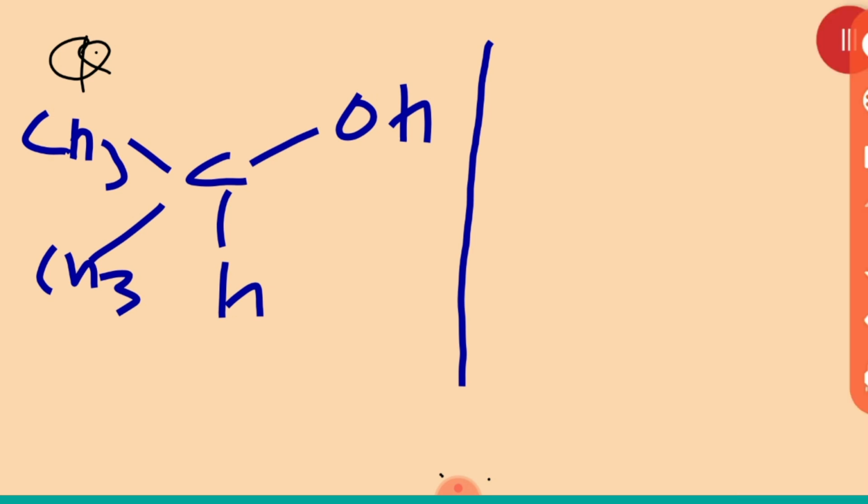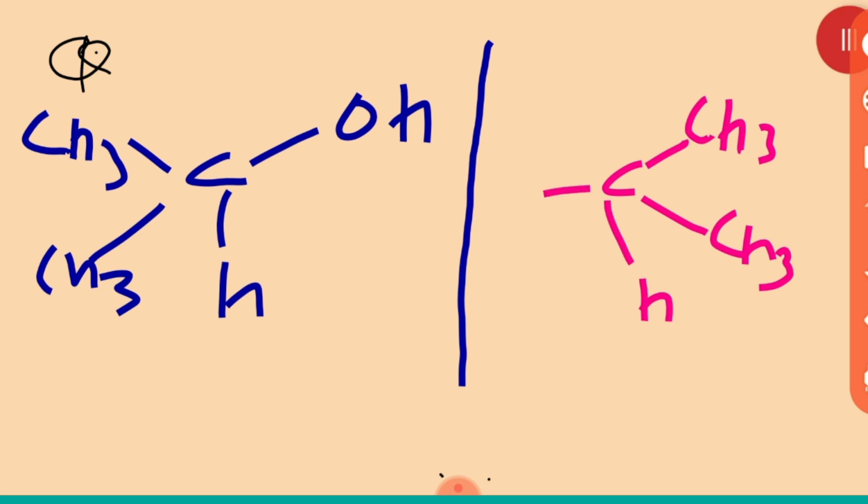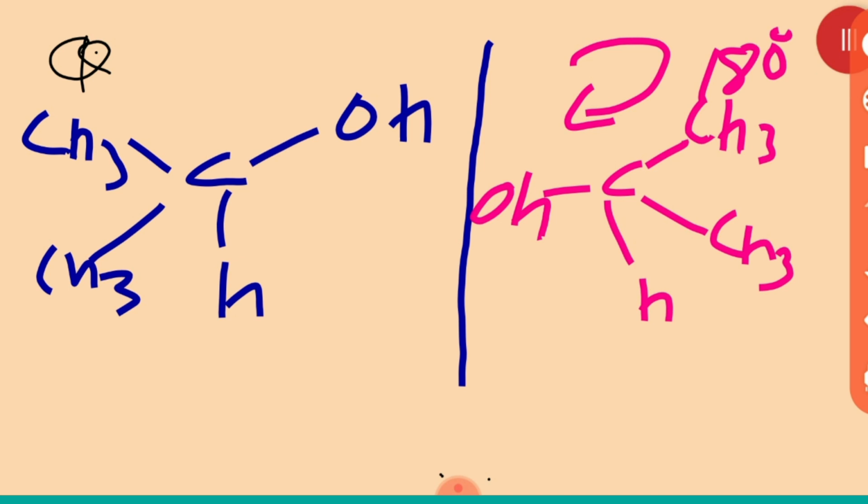How will it change? This CH3 will come here, this one will come here. This is the optical isomer. But actually, what is happening, beta? When we do the 180-degree rotation, we get back this one only.